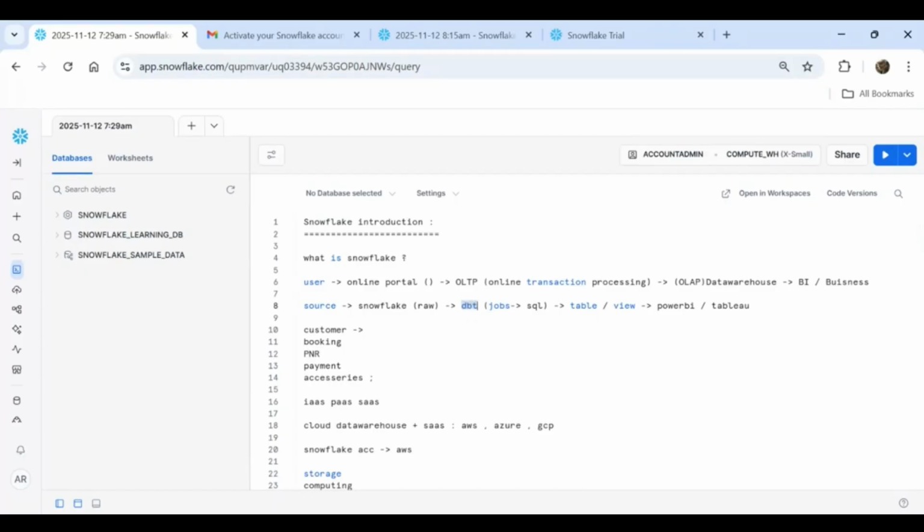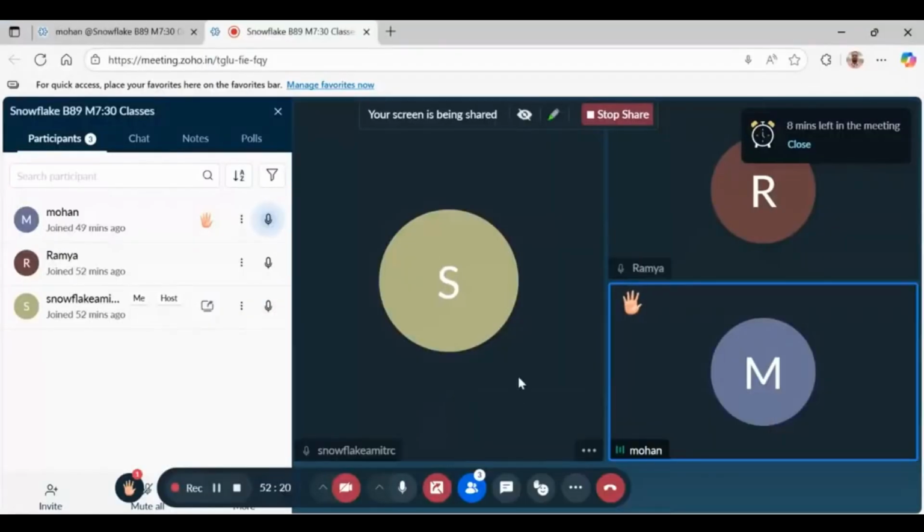Mohan here. Okay, so I just want to understand how many transformations we have in Informatica. Let's say, like, 30 transformations that we need to learn. Very specific that we have here.